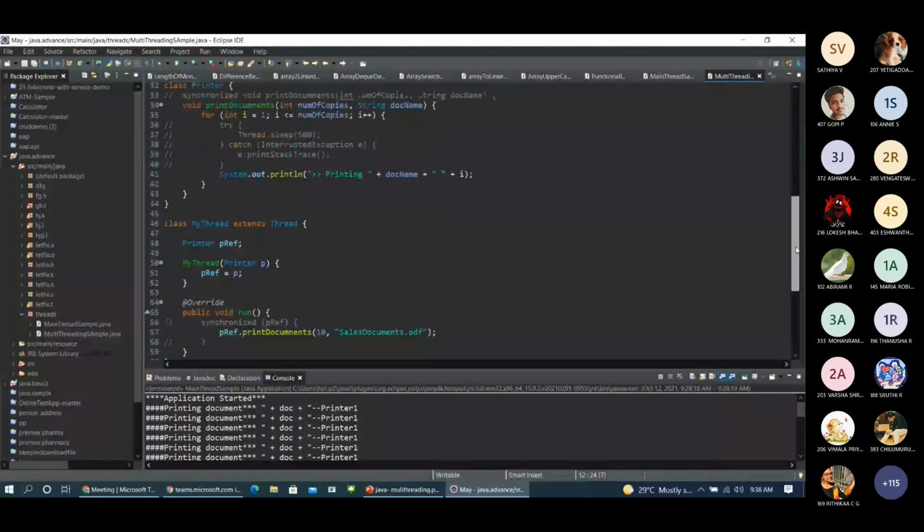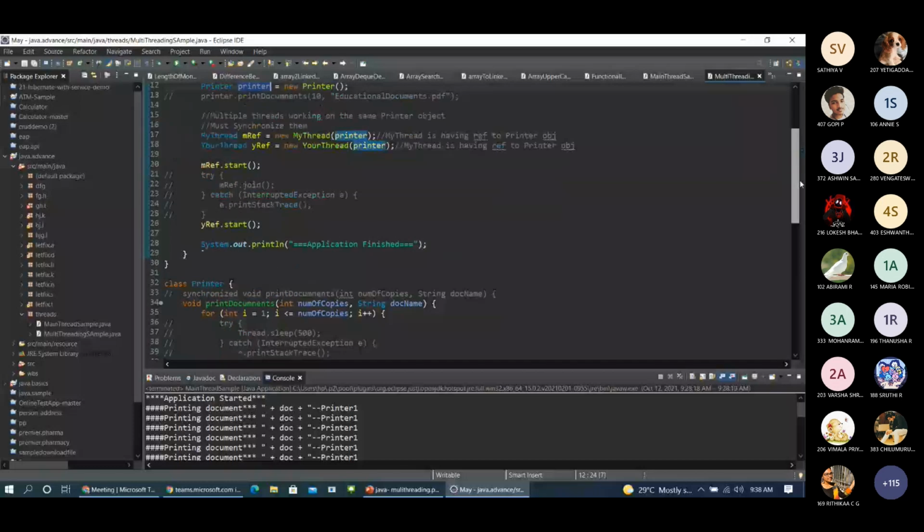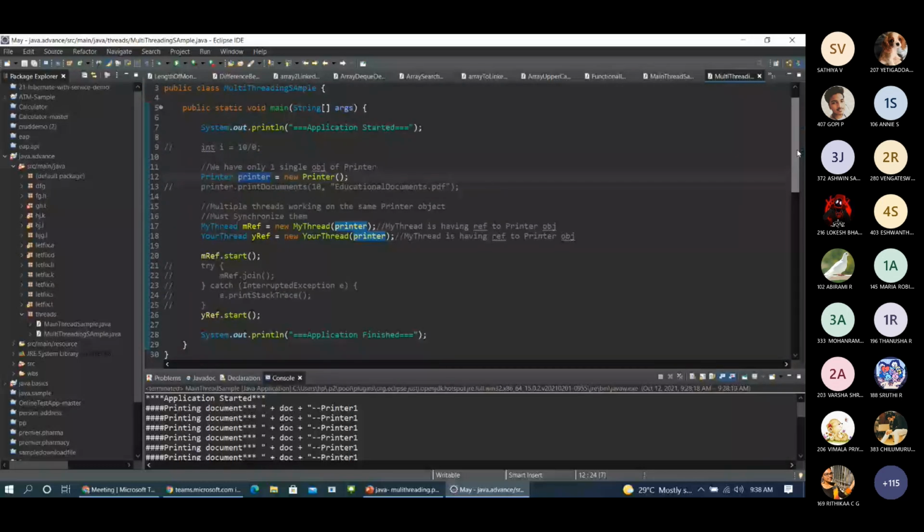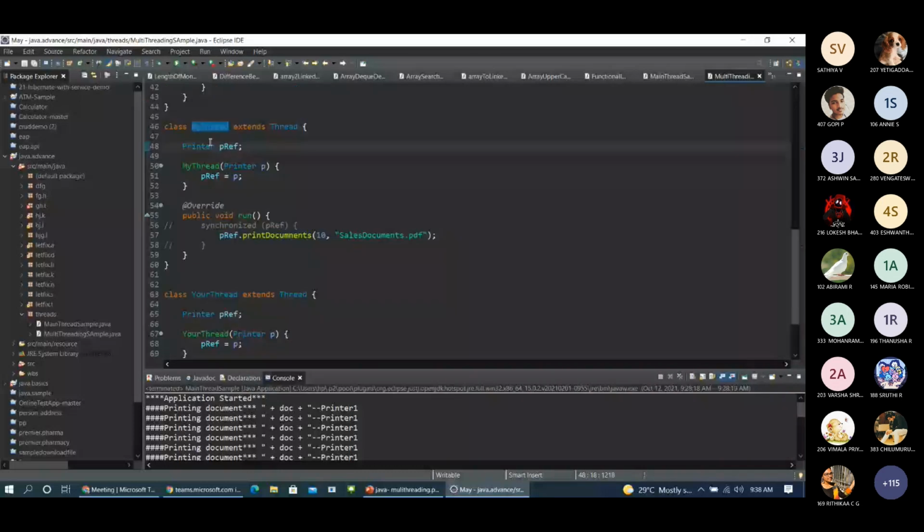We don't need to create a separate method every time for whichever class is consuming. So we have just created an object for the printer class, and we have created objects for my thread. My thread is a class, and it has extended the thread class. Here we have a reference for our printer class, pref. We have not created any object here. We have just created a reference.